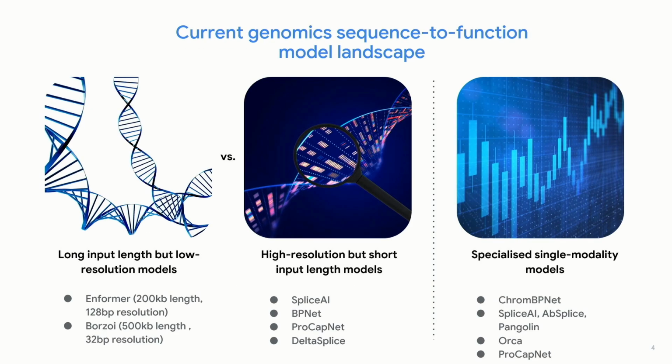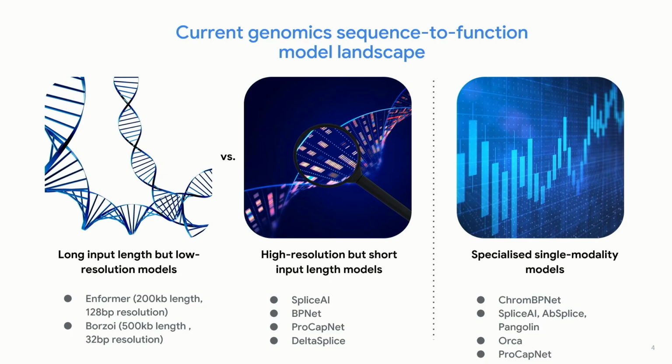So we're not the first people to do deep learning in genomics. There are other models in the space. If you have a look at what's currently out there, you'll see there's a bit of a trade-off in how they approach this problem of modeling the molecular function of DNA. One big one is this trade-off between the length of the input of the DNA sequence that the model can read in and the resolution of the predictions that it outputs.